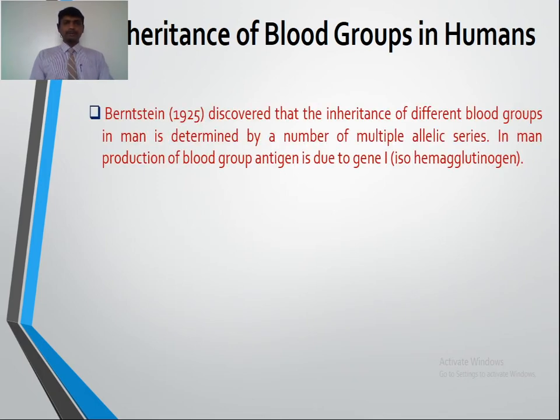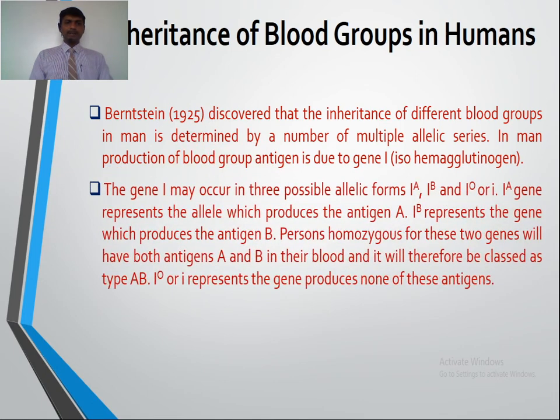Bernstein in 1925 discovered that the inheritance of different blood groups in man is determined by a number of multiple allelic series. In man, production of blood group antigen is due to gene I. Gene I stands for isohemagglutinogen. So the different blood groups are made based on the presence of antigen A and antigen B. So the production of blood group antigen is due to the gene I, and I stands for isohemagglutinogen.